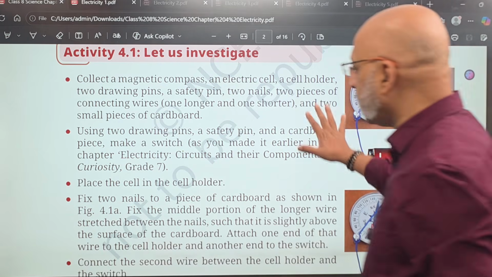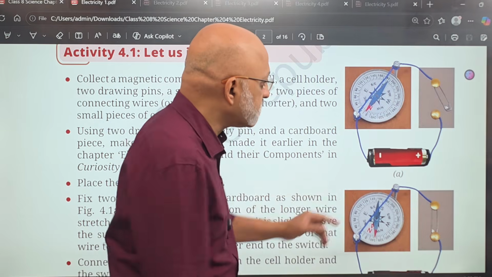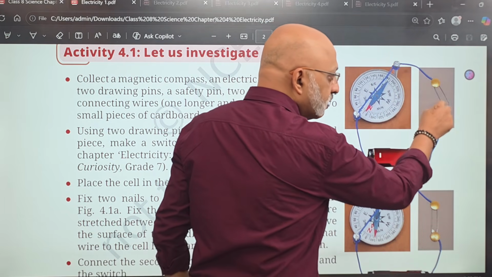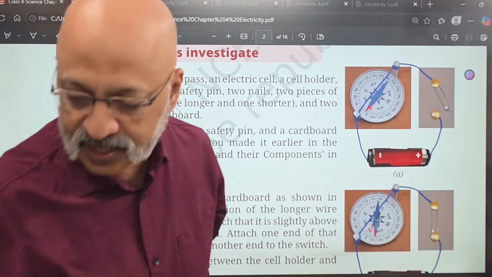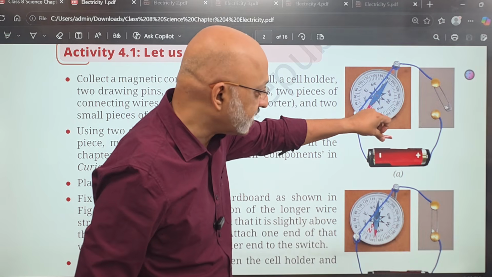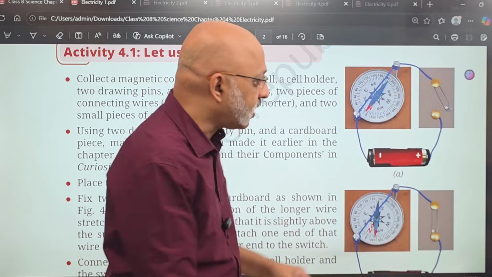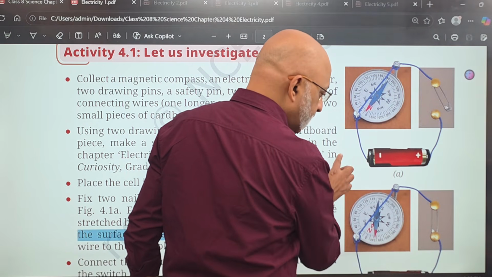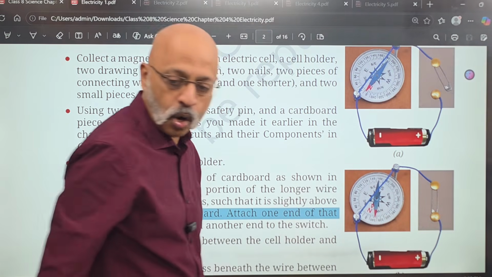Now this is a circuit which has been made as per your textbook, right? There is a compass which has been connected. It has been put on two nails on this cardboard. Once you connect this, the circuit will get completed. You have used these kind of cells. You know, this cell is exactly like this particular cell, minus and plus ends, and the circuit will get completed the moment you add it out here. You know, in this particular diagram, the B part, the circuit has been completed. Here the circuit is open.